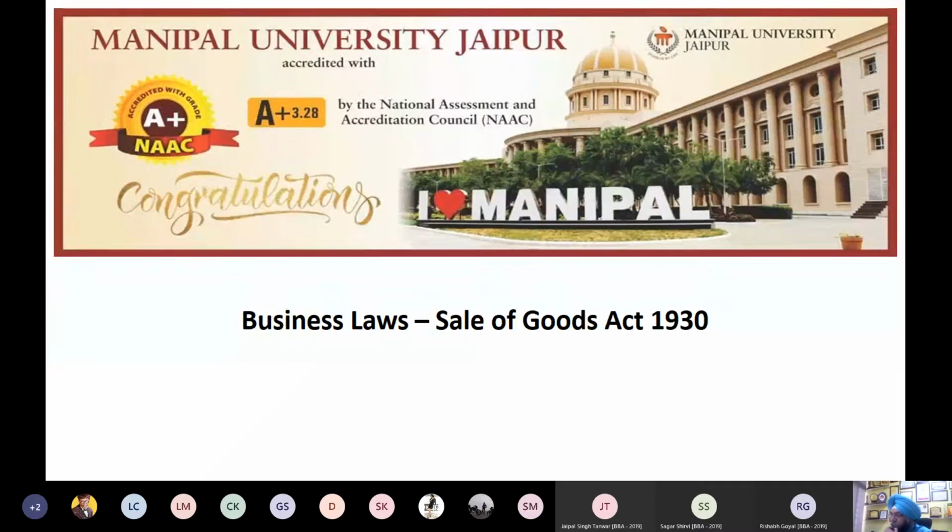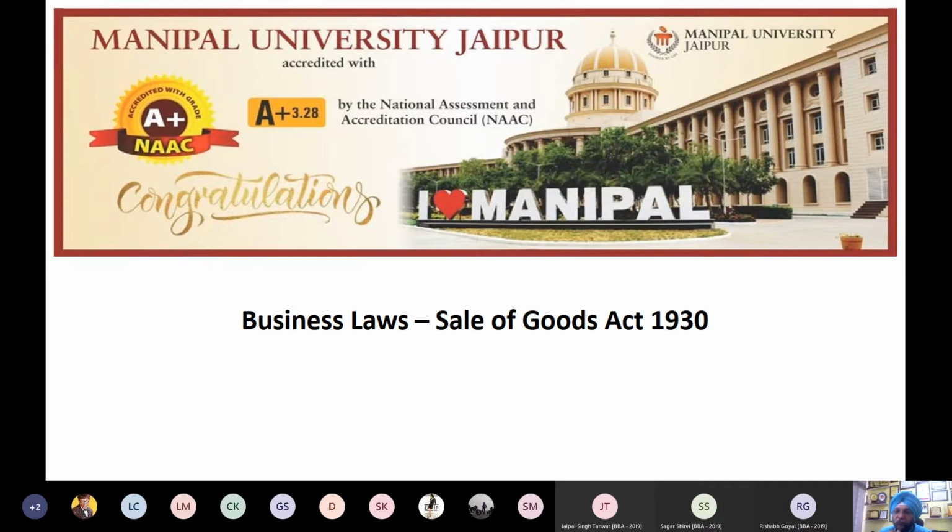was a part of the Indian Contract Act 1872, and as discussed before, this Indian Contract Act 1872 is from section 1 to section 75, and then from section 124 to 238. So the sections in between, that is section number 76 to 123, these were actually of the Sale of Goods Act, which has been severed off from the Indian Contract Act, and a separate act has been created